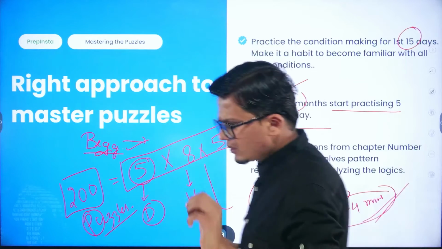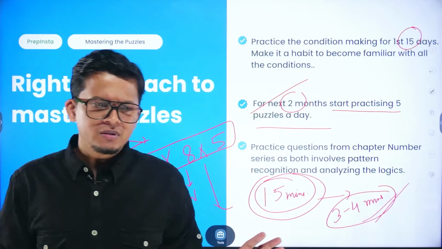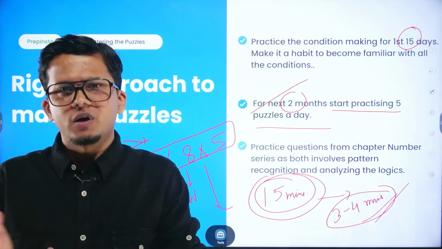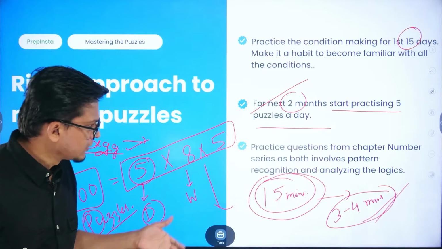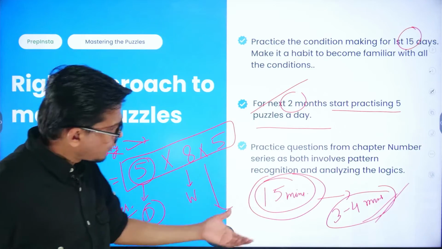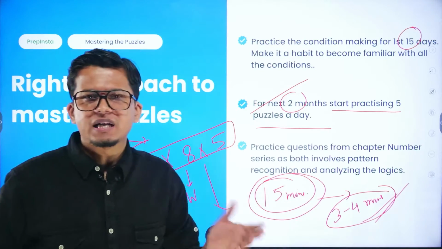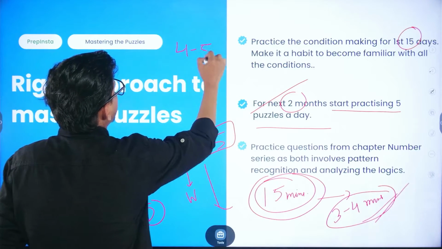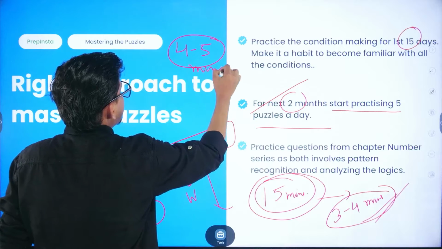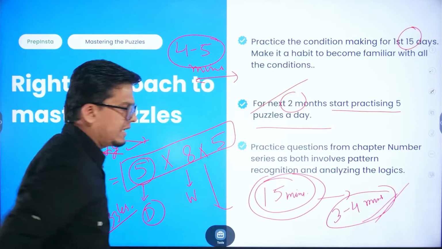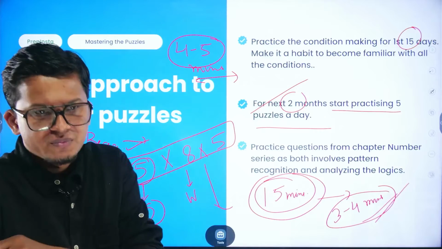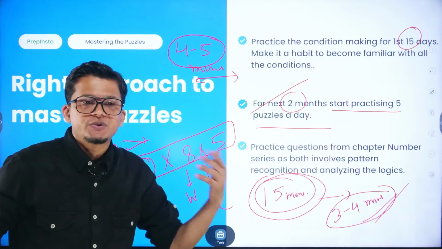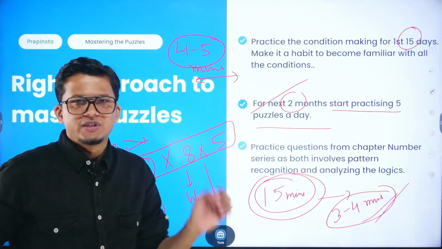Now don't panic. Whatever the difficulty level of the questions, you will take time accordingly. It could be 3 to 4 minutes if it is an easy to moderate level puzzle, or if it is hard enough, then you are going to take 4 to 5 minutes. But certainly you will improve your time consumption, right? Take a timer so that you can reduce your time and improve your accuracy.